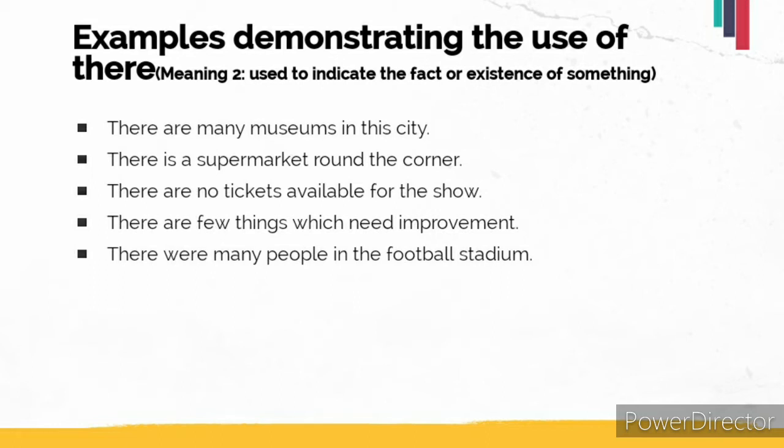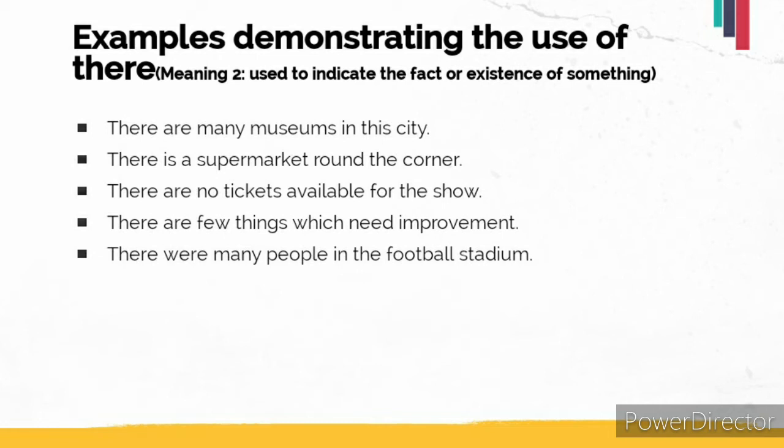So let's take the first example into consideration. There are many museums in this city. So basically the word there signifies the existence of museums. Now let's move to the second example. There is a supermarket round the corner. Now the word there indicates the existence of a supermarket. So let's move to the next example. There are no tickets available for the show.